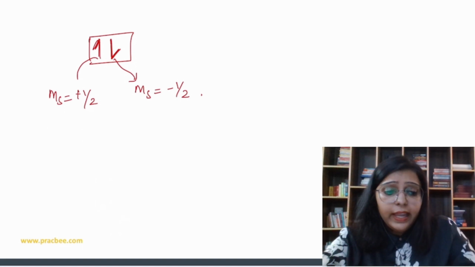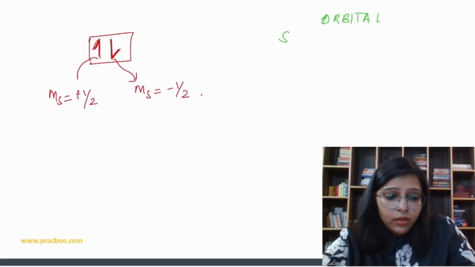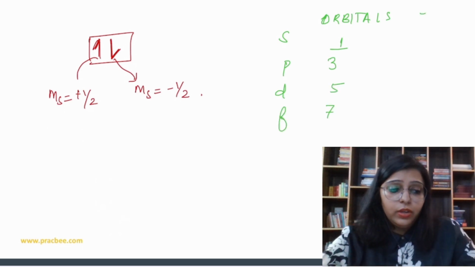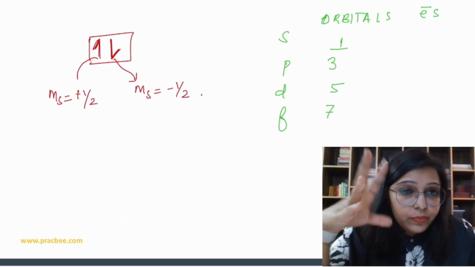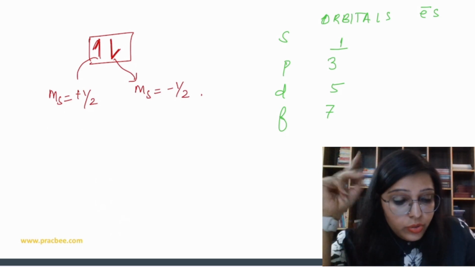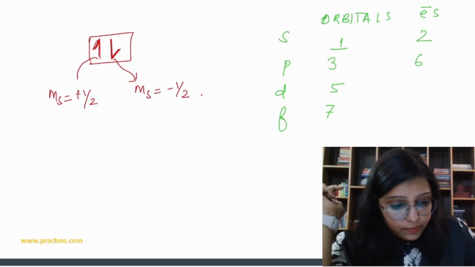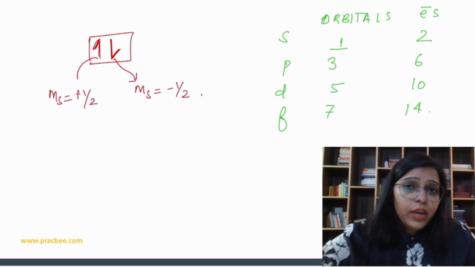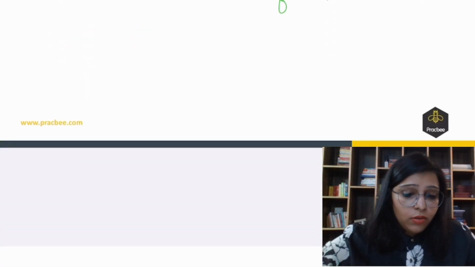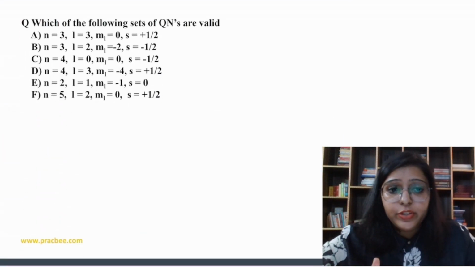In s we have only one orbital, in p we have 3, in d we have 5, and in f we have 7. In each orbital we can have a maximum of 2 electrons, so in s we can have 2, here 6, here 10 and here 14. We are going to apply this concept in order to solve the questions. So let's do question number 1.